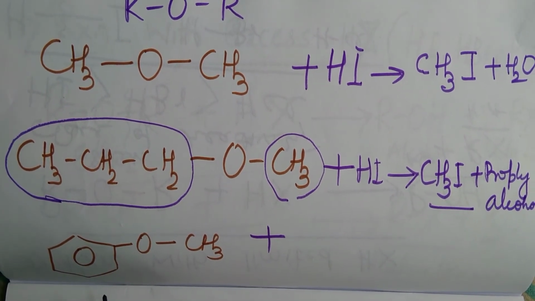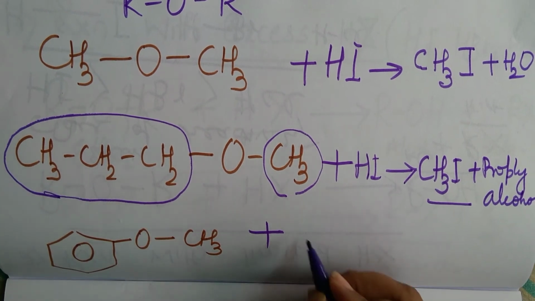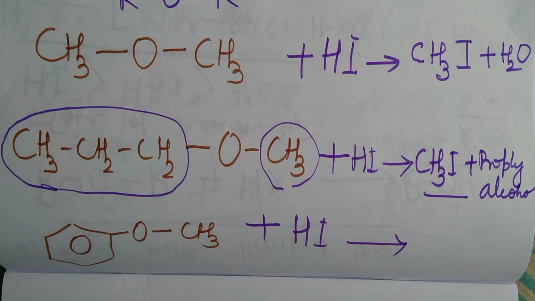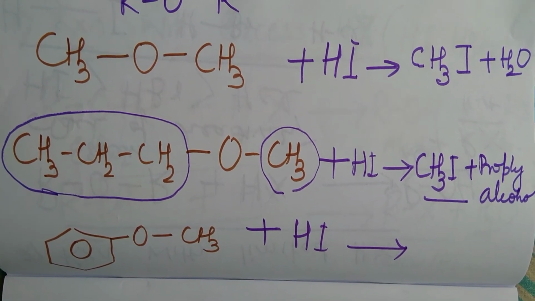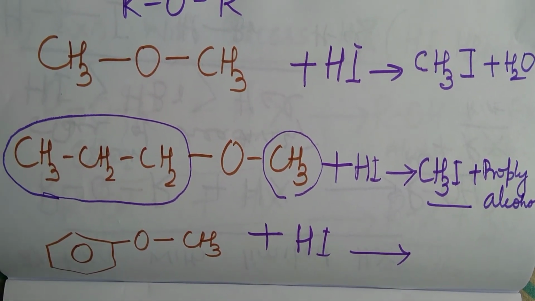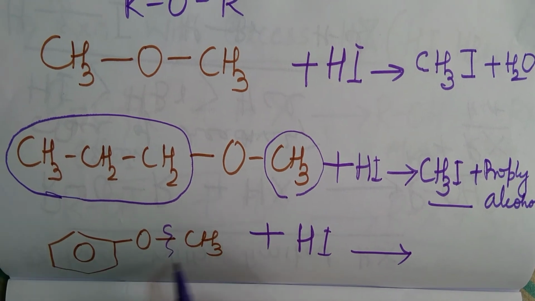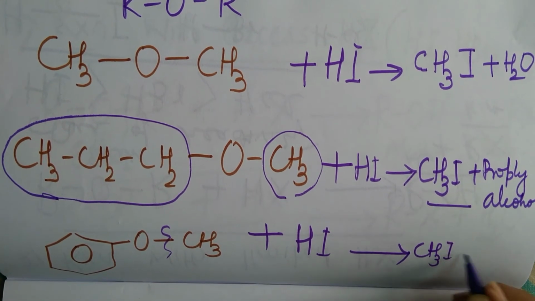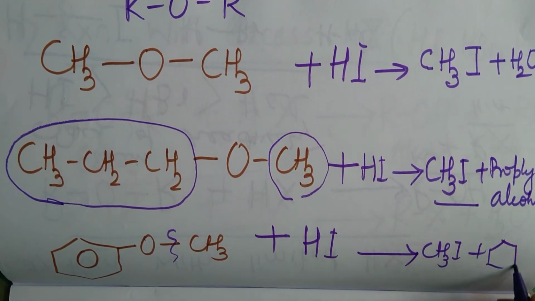Now if you look into this, I'll react it with hydrogen iodide. In this case, what will happen? The bond breaks. I will go with the smaller alkyl group. You end up with CH3I and there is formation of phenol.